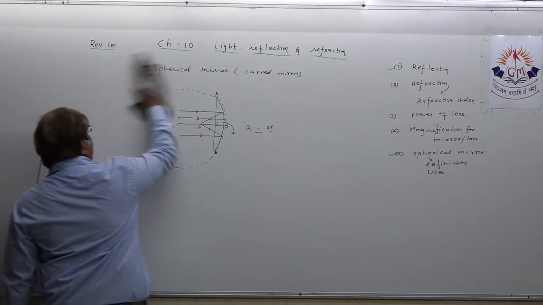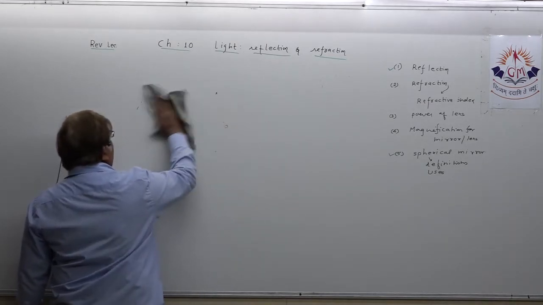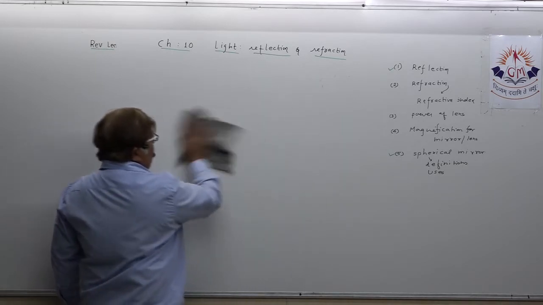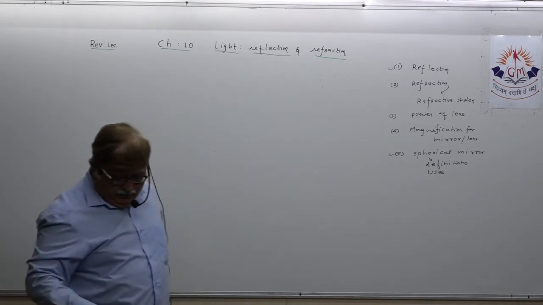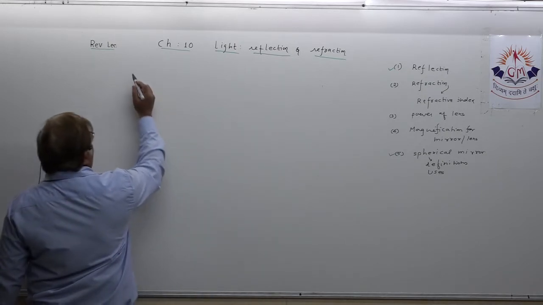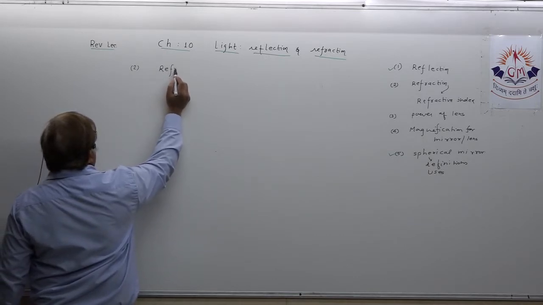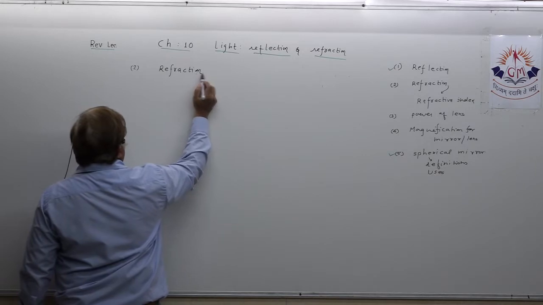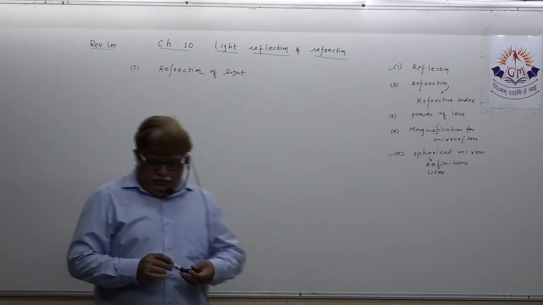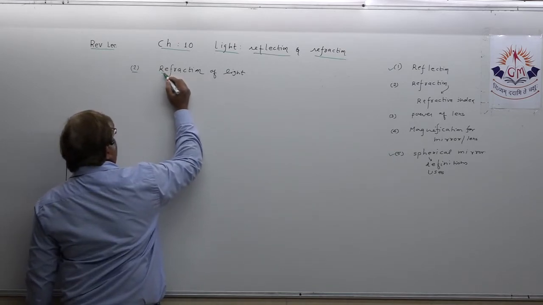Now, dear student, topic numbers 1 and 5 we have discussed. Suppose we take your topic number 2, that is refraction of light. About reflection of light we have studied. Now suppose the topic is refraction of light. Understand? Let us try to study this.